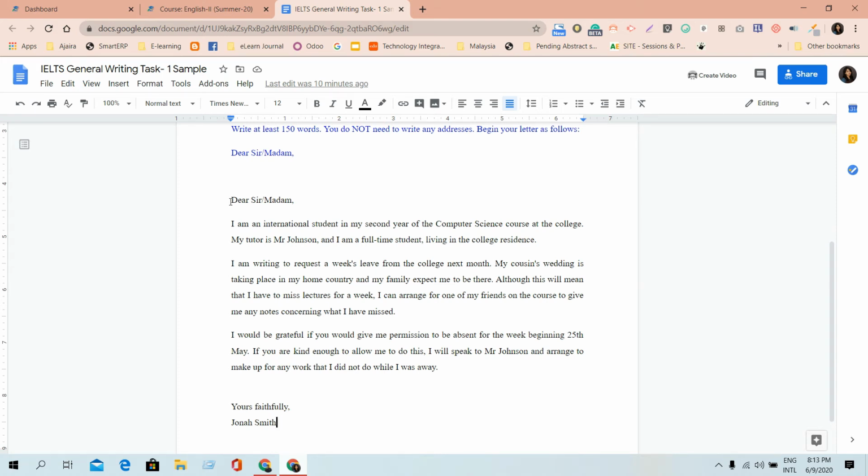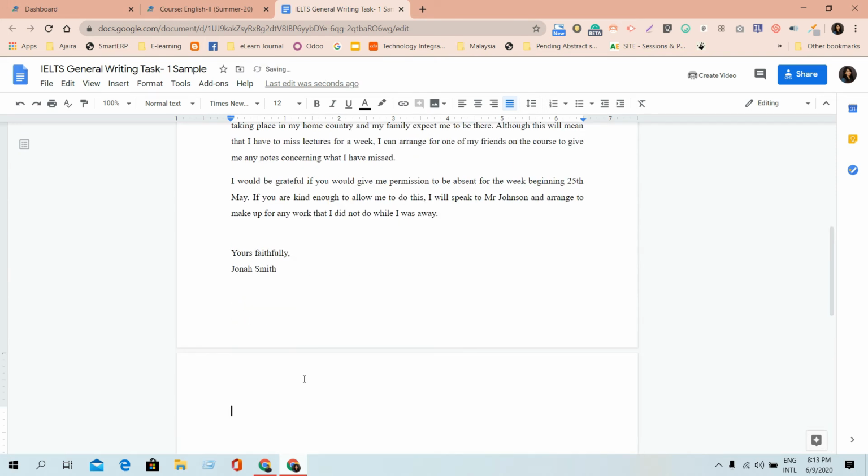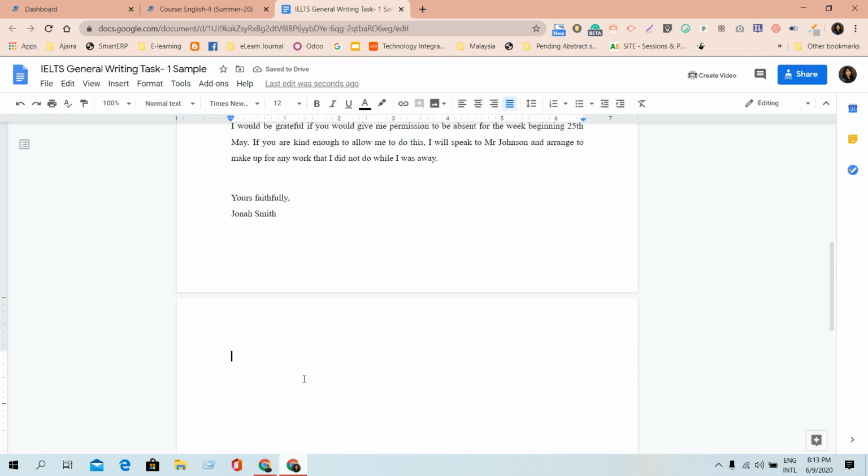And importantly, you should remember what things the examiner looks into in your writing. The first thing they look into is whether you have met the word count or not. That means whether you have written 150 words or not. After that, they check the format, whether it is okay or not. Next, they check your grammar, so you should think about whether your sentence is grammatically correct or not.